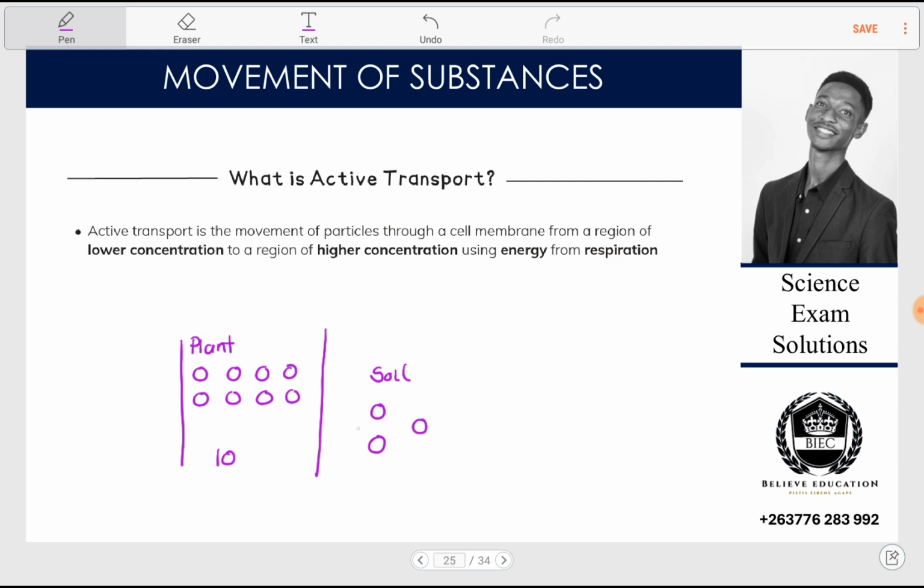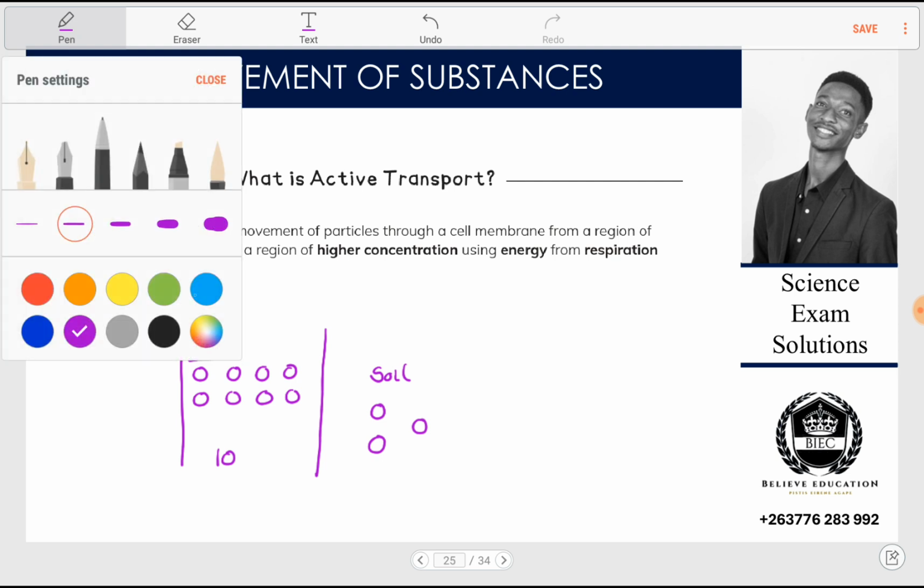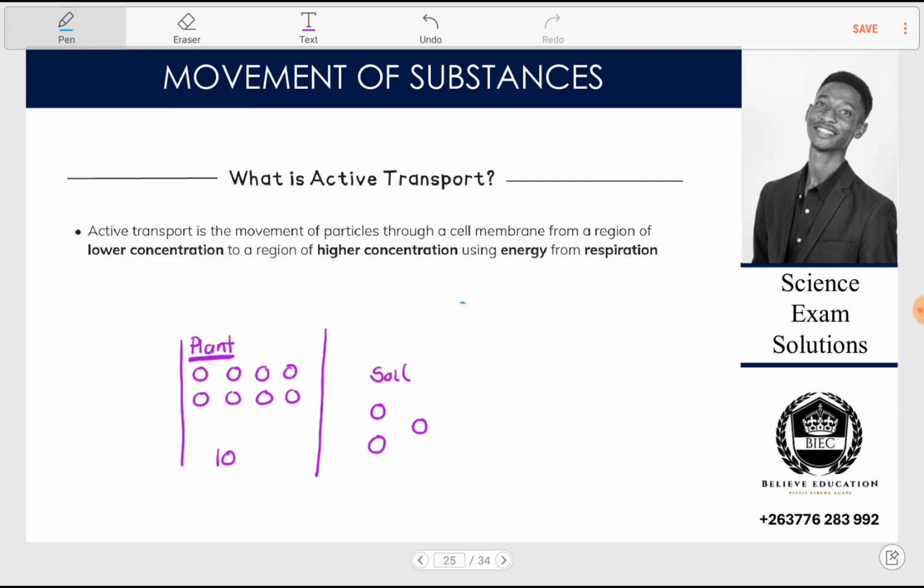What happens now is that this plant is so much in need of what? Nutrients. But if you think in terms of diffusion, we were saying particles would move from a region of high concentration to a region of low concentration. So in other words, they would go from here to there. That would be what? Diffusion. Are we together?